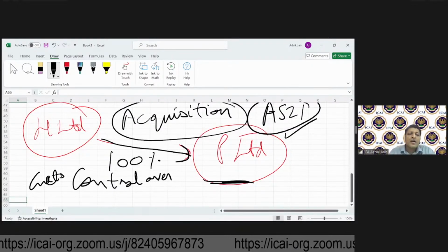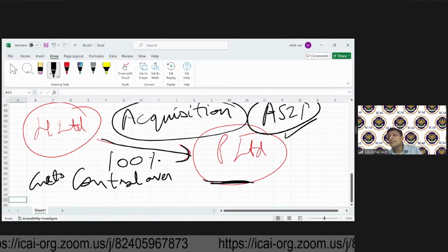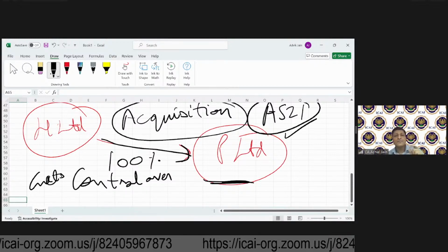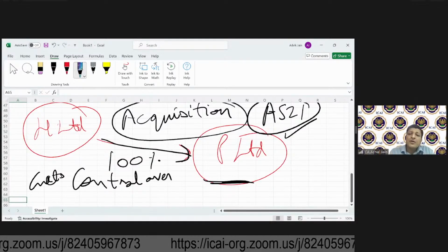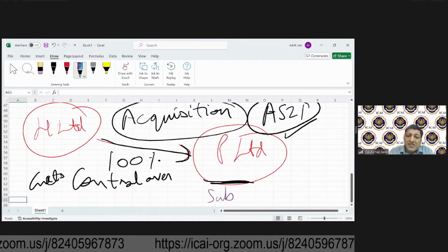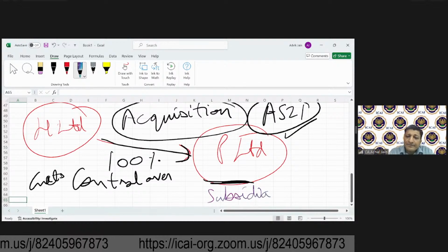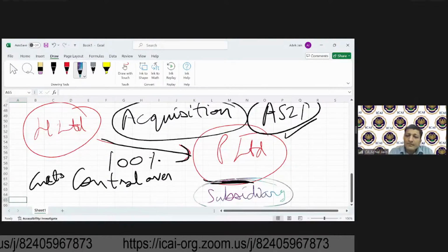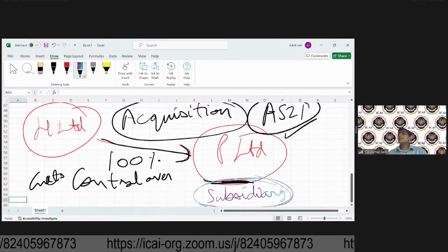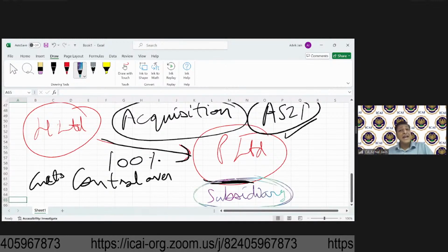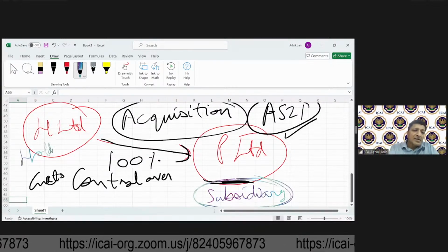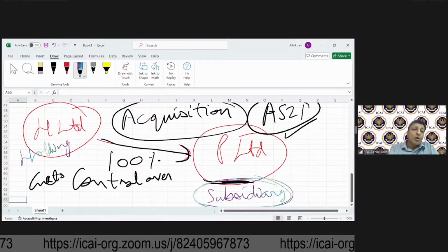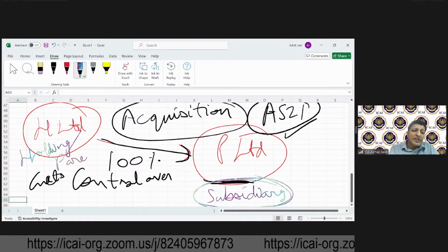H gets control over P Limited. In this case, now again, this is important. In this case, P will be called as a subsidiary company. And H Limited, in this case, will be called as holding company or parent company.